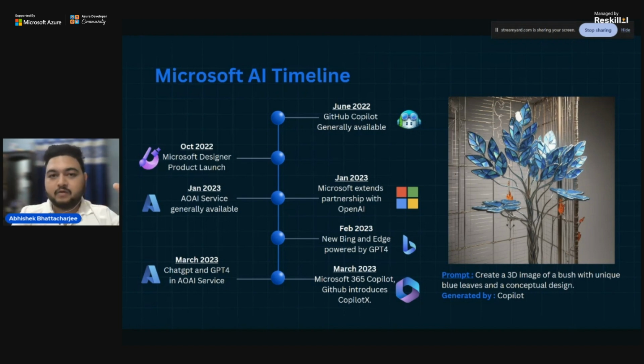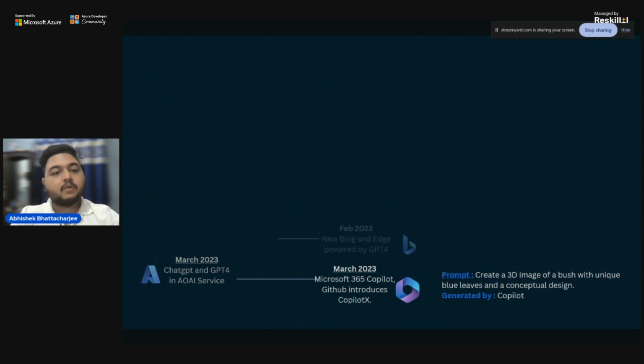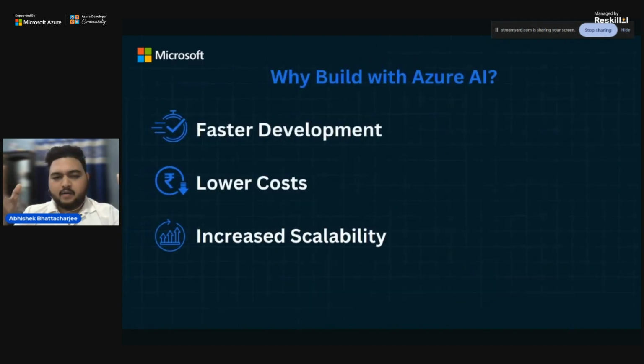It can even do the calculation in Excel. If you don't know the formula for Excel, how to calculate or add a particular column, you can just type the column name or the column number. It can do the calculation for you. So see what capabilities it has for you. Cool. So that was all about the timeline, what is Azure AI and how it evolved.